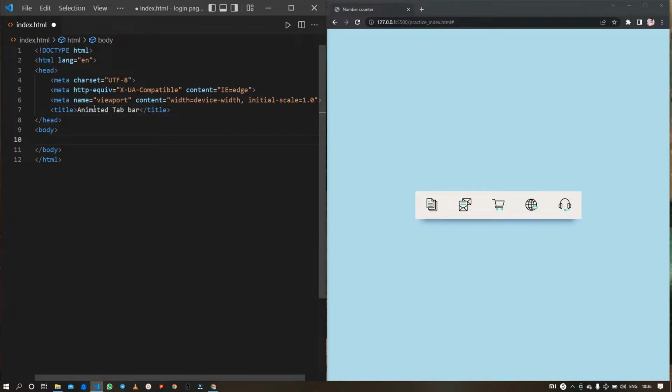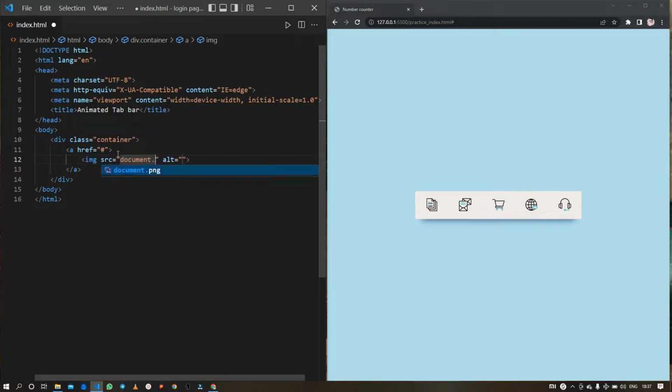Okay, so now let's move on to our body part. Here first I will create a div element with the class container, and then inside this container I will include an anchor and just pass hash to the href attribute, and then include an image with the source document.png and also a slider where I am going to use a span element with the class slider. Okay, Ctrl S to save.